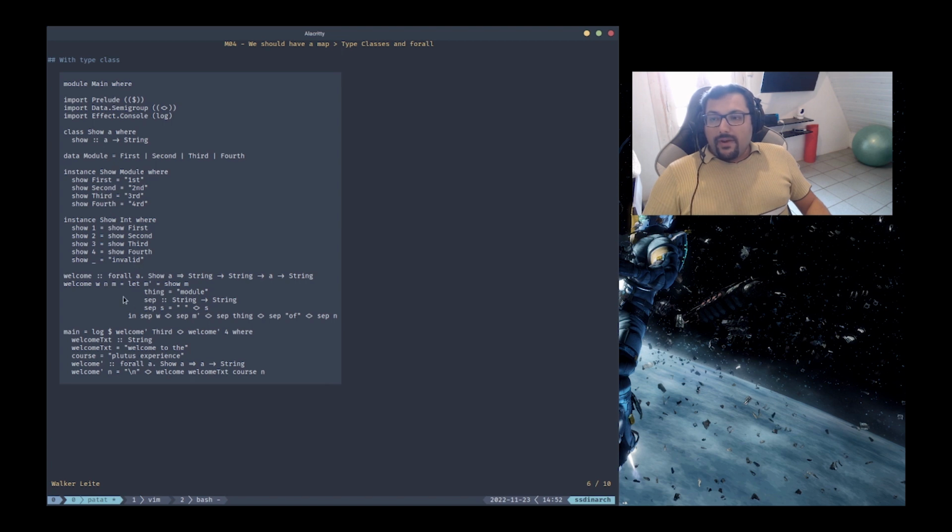So this is a very powerful feature of the language that allows us to add polymorphic types and also overload function parameters using this feature. Let's see if the output is the same, right? We expect to have the welcome for third and the welcome for four here. So: welcome to the third module of Fruits Experience, and welcome to the fourth module. We append them together, and we have it in one line here.